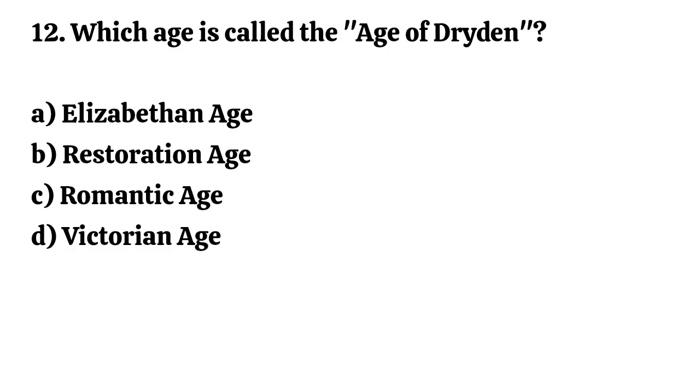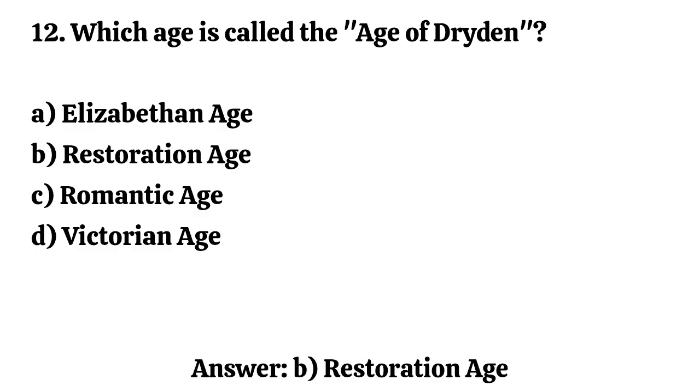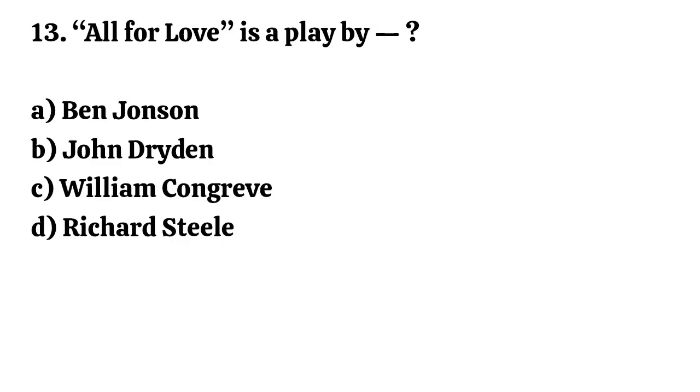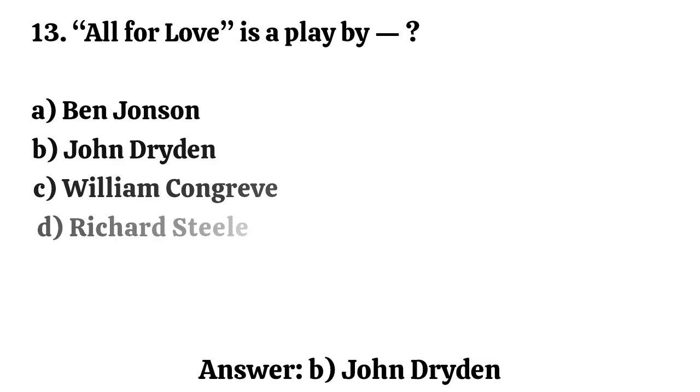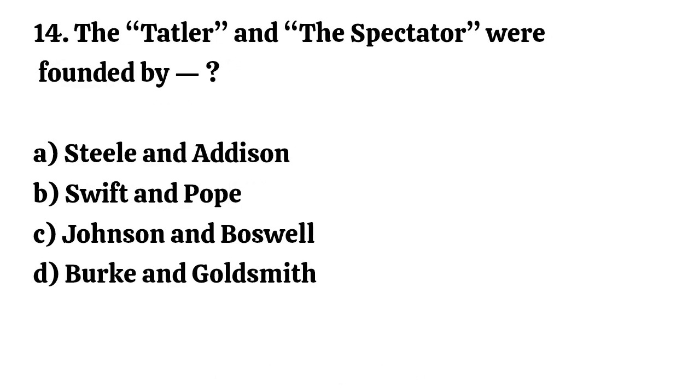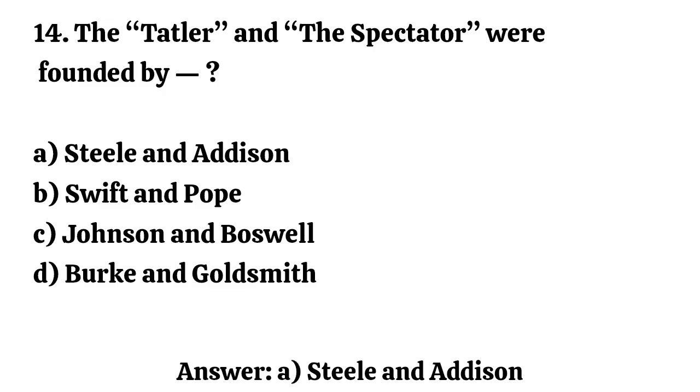Question number 12. Which age is called the Age of Dryden? Correct option is B. Restoration Age. Question number 13. All for Love is a play by. Correct option is B. John Dryden. Question number 14. The Tatler and the Spectator were founded by. Correct option is A. Steele and Addison.